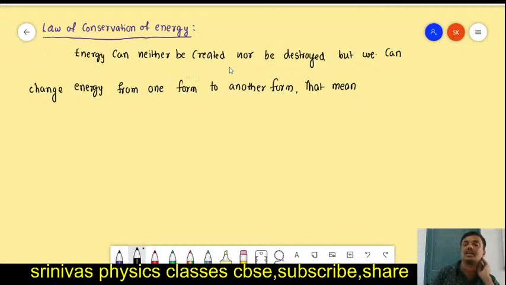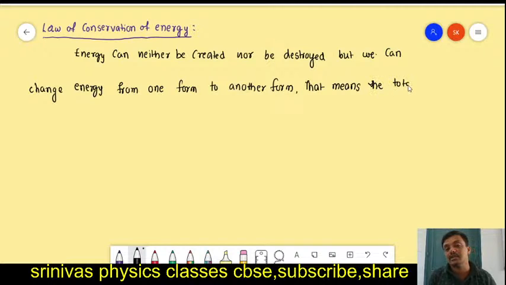If you create energy, the total energy will increase. If you destroy energy, the total energy will decrease. Creating means generating newly. When you generate newly, then energy increases. When you destroy, then energy decreases. But we cannot create, we cannot destroy. That means energy cannot increase and cannot decrease. Energy always remains constant.